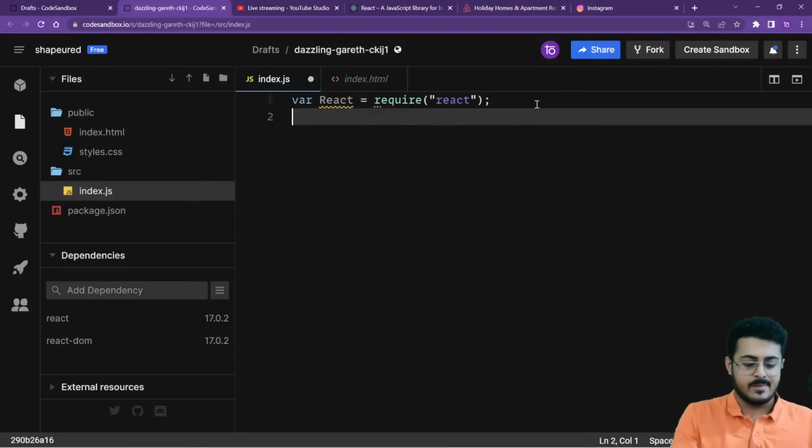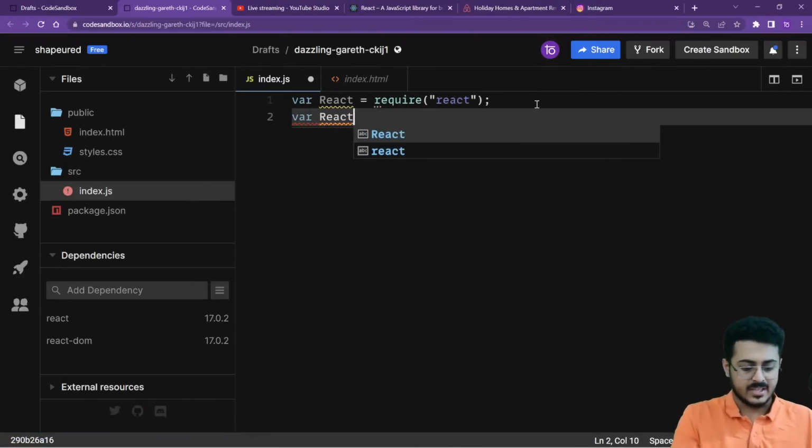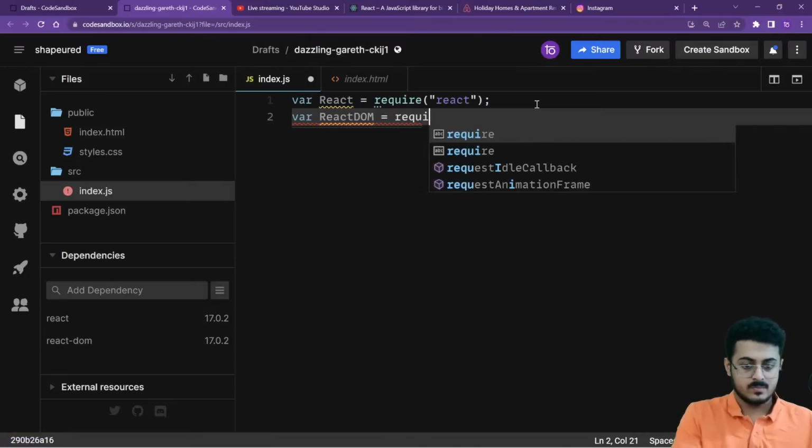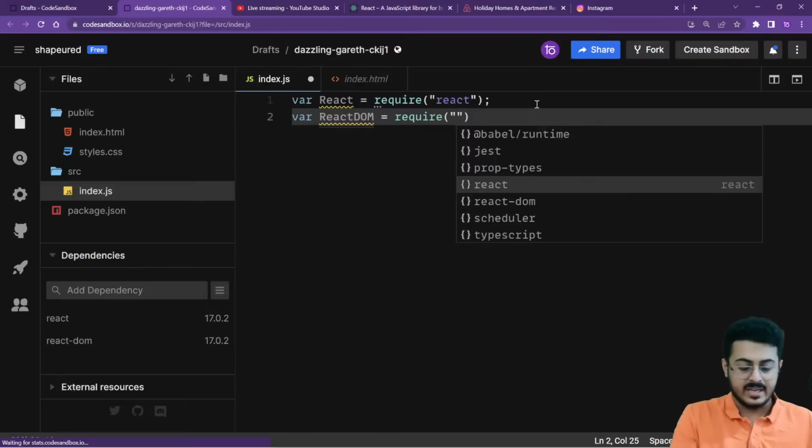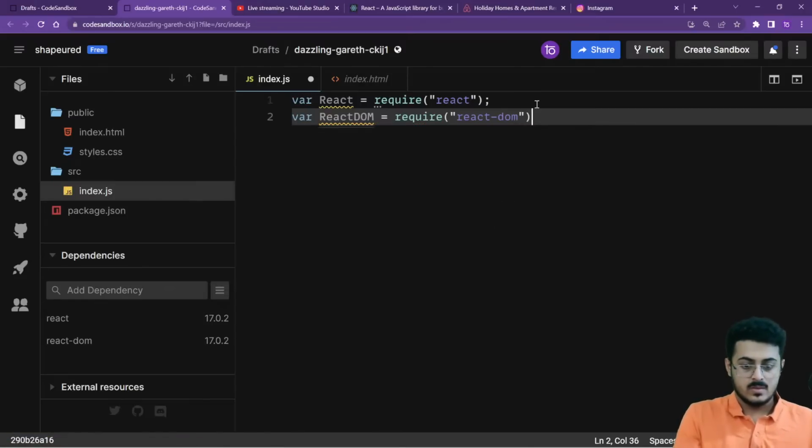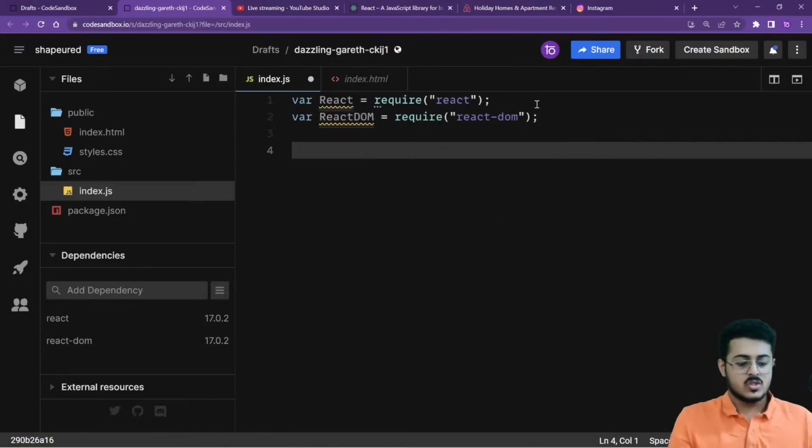The second library that you want is var ReactDOM, and that would also be a require statement. You will be requiring React DOM as well right over here. So you have told JavaScript that these are the two files that I will be using. Why React and React DOM, we'll be able to understand in the next class tomorrow. Don't worry about it. This is just a small hello world program that we are creating in React, before starting React properly.